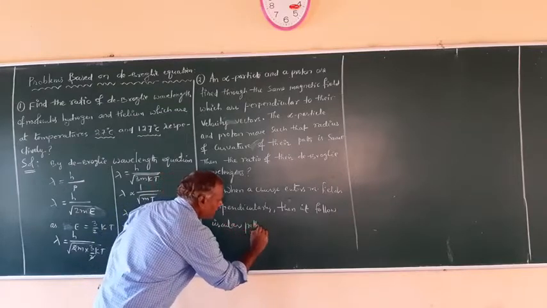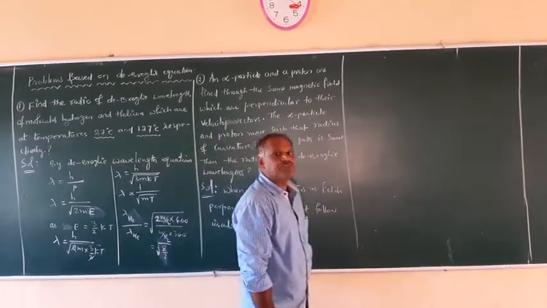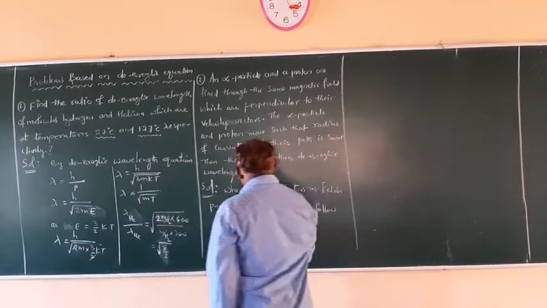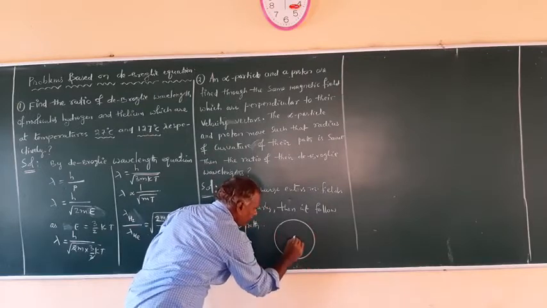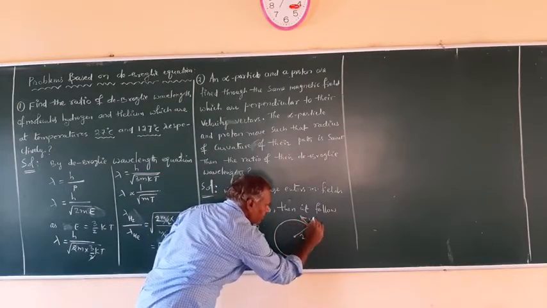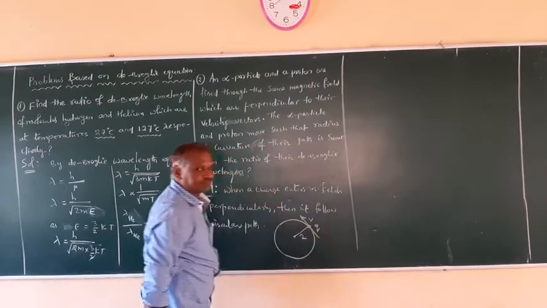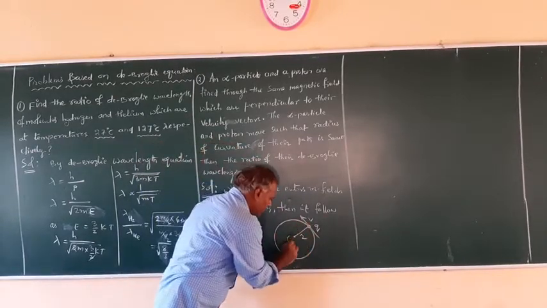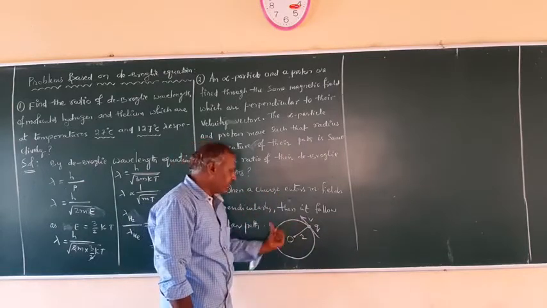Circular path. And what are the forces acting on that charged particle? So here, when the charged particle is following a circular path, see here, this is a circle with the center, radius r, and the charge is moving with velocity v, and the charged particle has charge q. Here the radius is r, and this is the center of the circular path followed by the charged particle when it enters the magnetic field normally. Then it will follow a circular path.